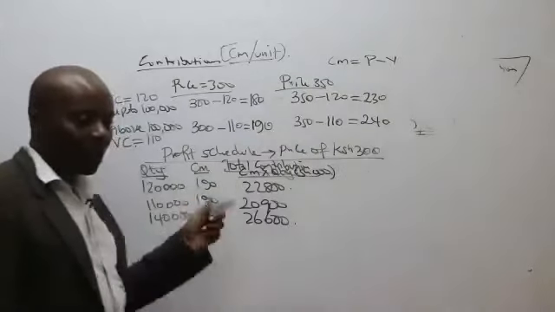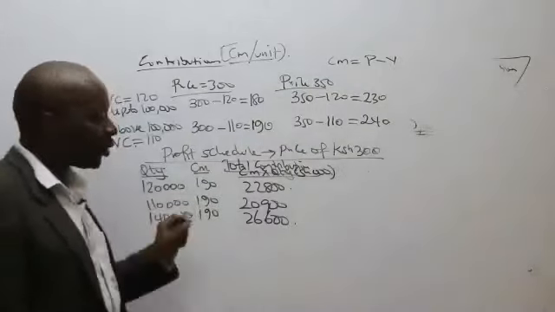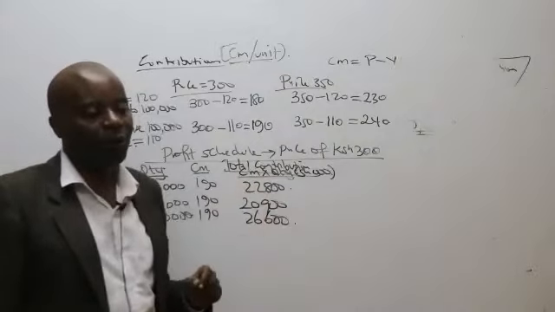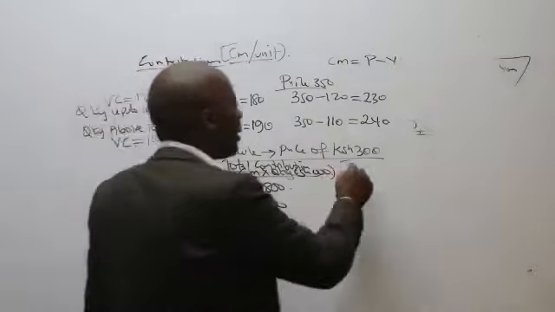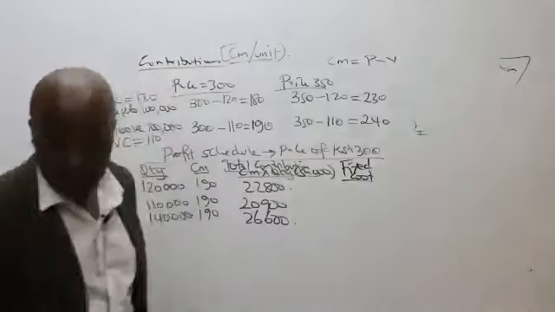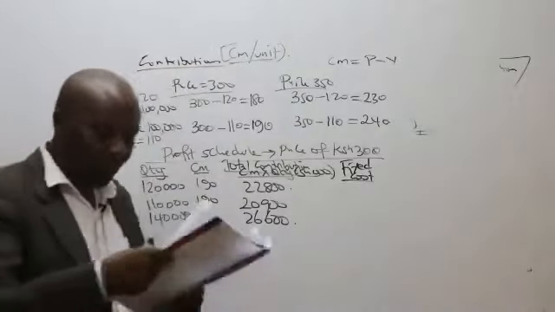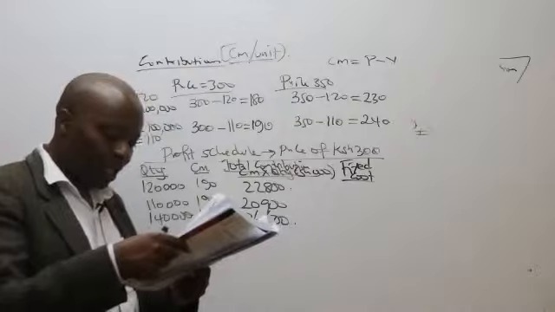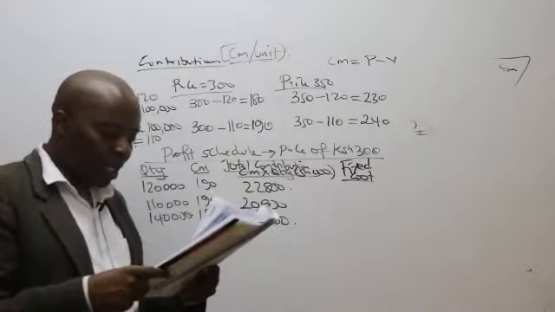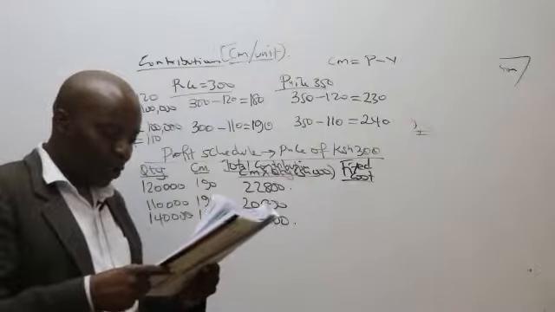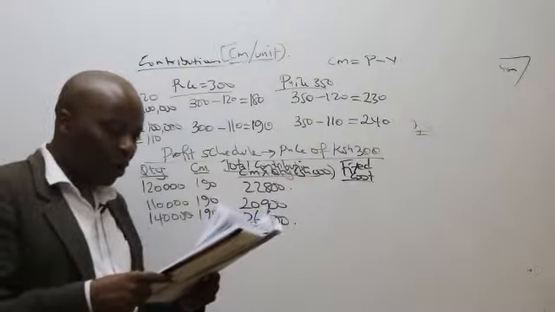It's not lost on me that profit is always equal to total contribution minus any other fixed cost, lump sum cost. So because I want profit, I'll come here and write the fixed cost. The fixed cost in this question, in note number 3, they have told us is 4.5 million. So you can see it's 4.5 million for a whole year.